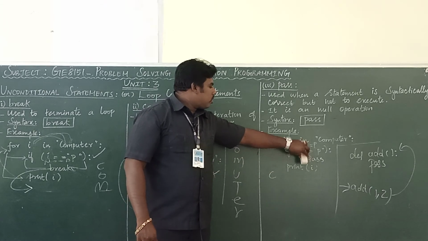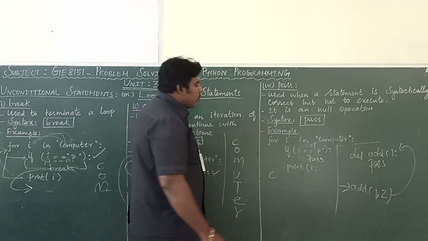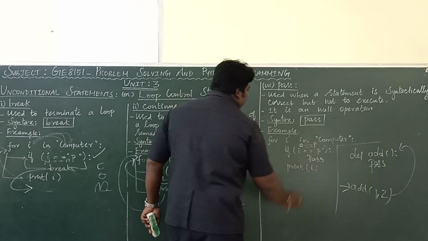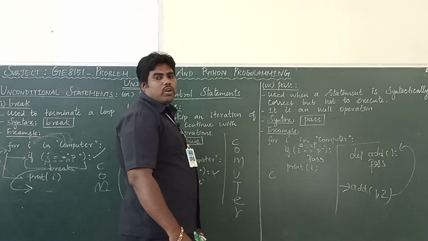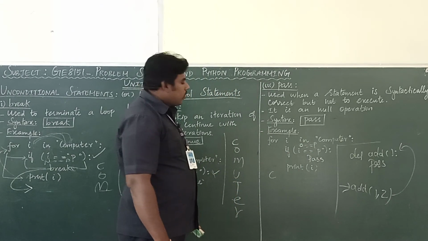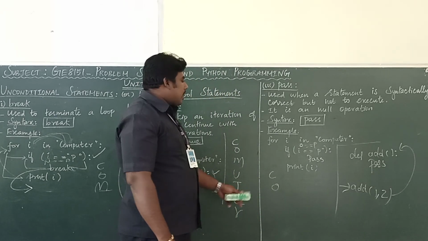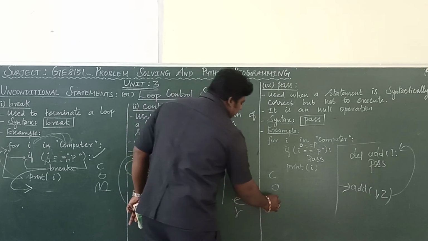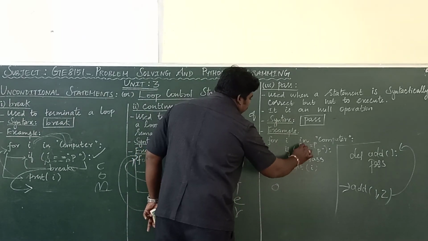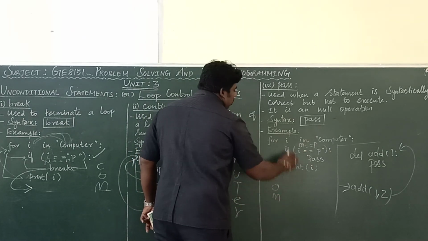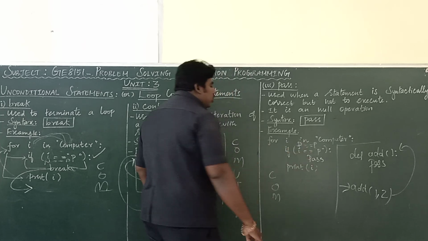In the next iteration, what's the value? O. O equal to P? Condition true or false? Condition is false, so it will print O. Again, the third iteration, M. Condition false, so it will print M. The fourth iteration, P equal to P.